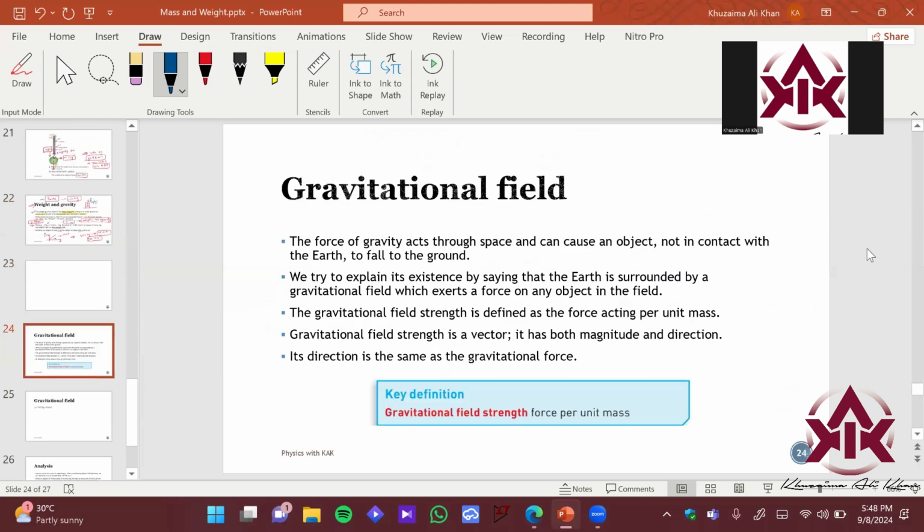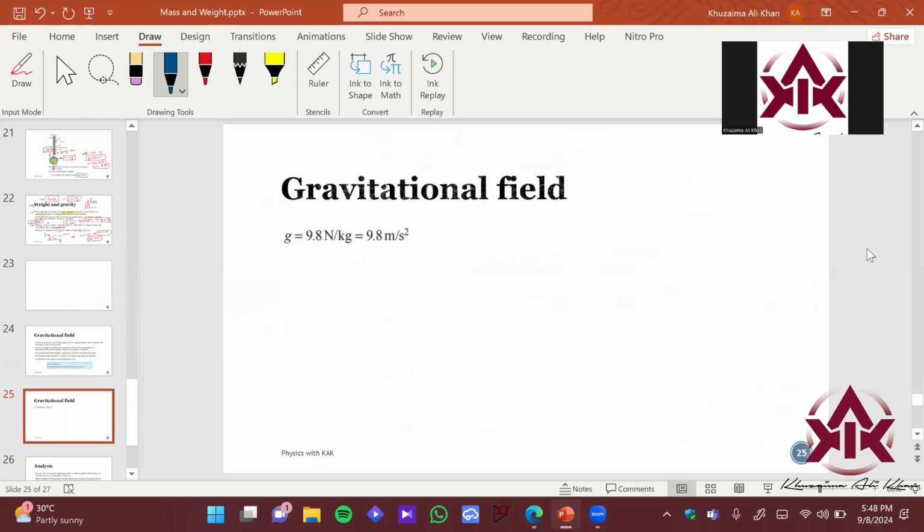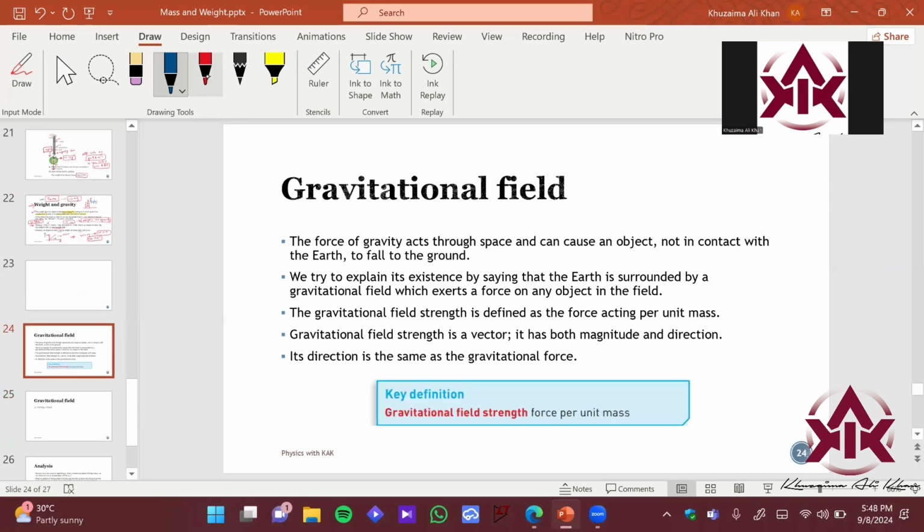So gravitational field, let's see what this is, right? So again, as we have discussed before, we have Mother Earth. This is our Mother Earth over here. This is the center of Earth. So under this region, we have gravity, right? It is pulling everything in this region. So this is basically gravity, and this entire region under which the Earth can apply gravitational force is called the gravitational field, right?